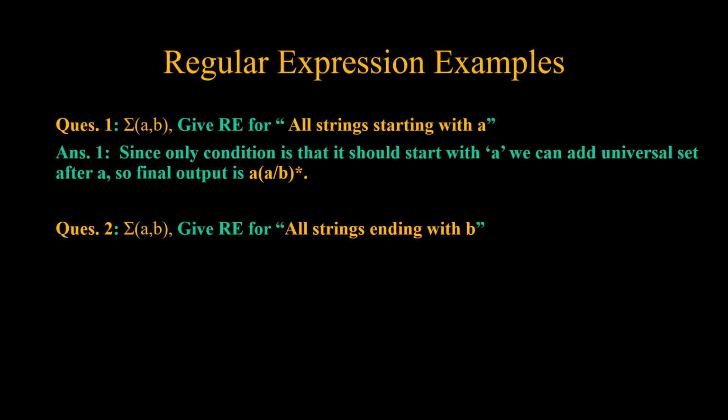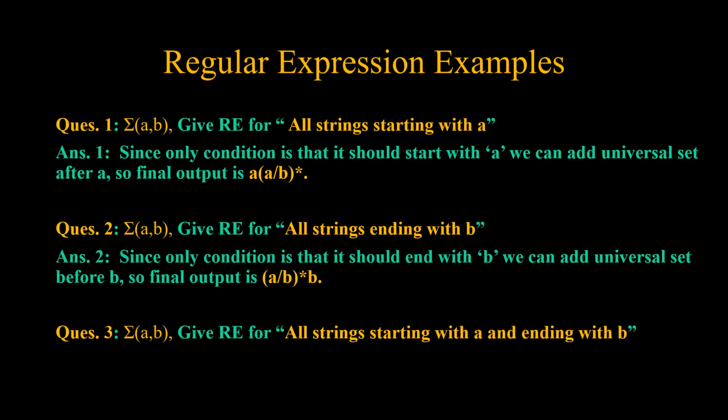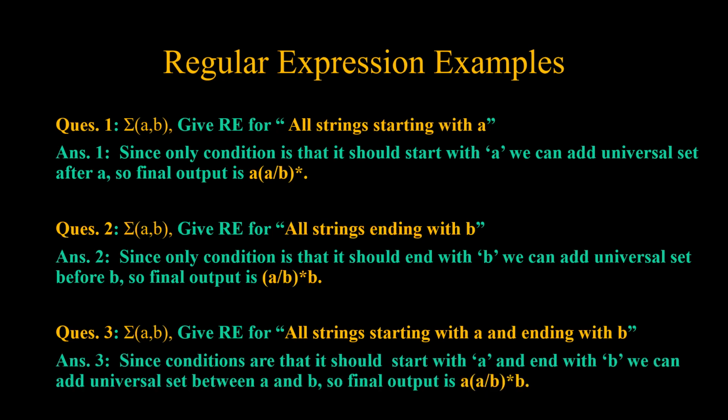Then we have all strings ending with B. The compulsory condition is that it should end with B. So this means we can have the universal set before B. This is how we get (A+B)*B. Next, it should start with A and end with B. This means we can have any input in between A and B. Any input means we can put a universal set in between. So the regular expression corresponding to this will be A(A+B)*B.